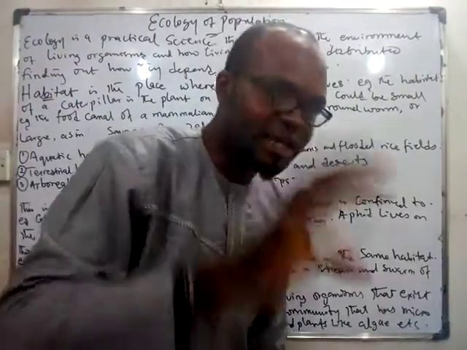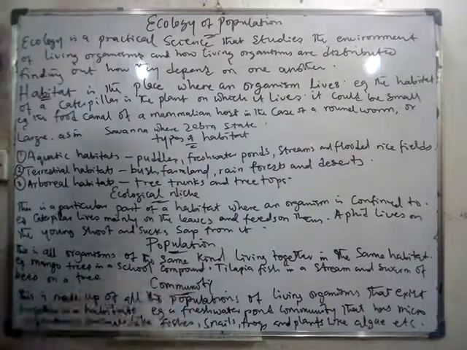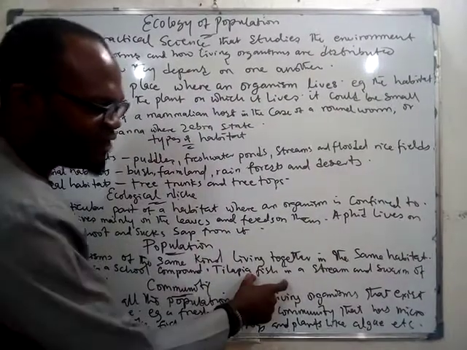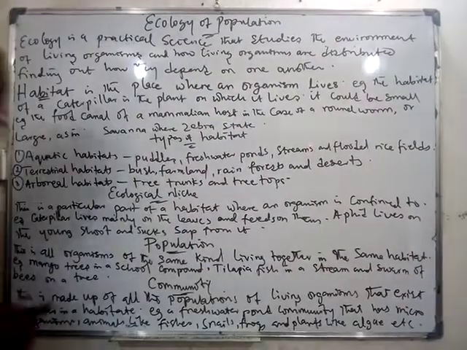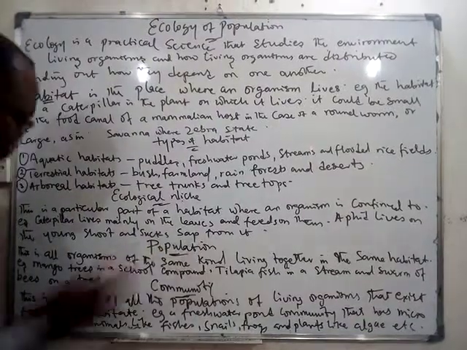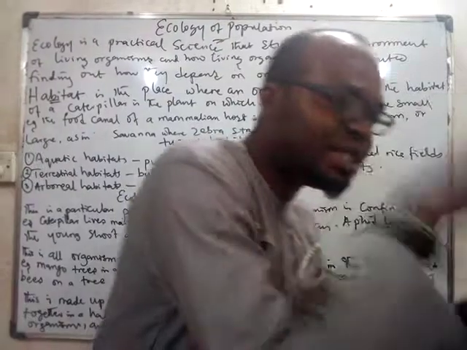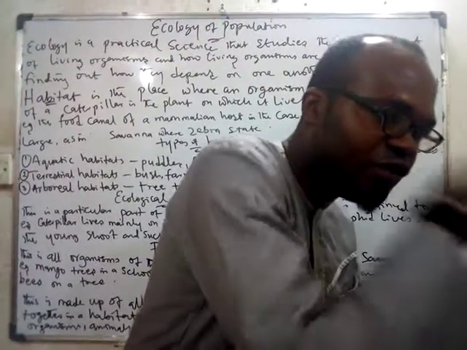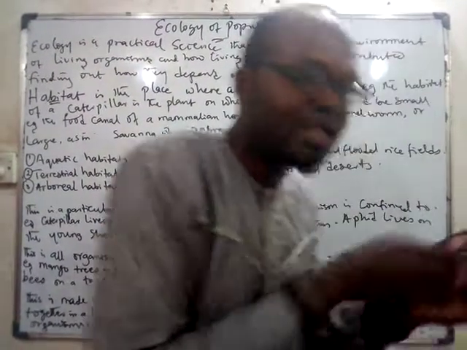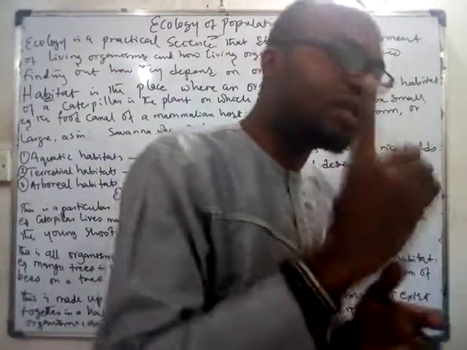You go and count them. Population of tilapia fish in a stream, or population of a swarm of bees in a tree. A particular tree, you're counting the numbers to know the population of bees there.